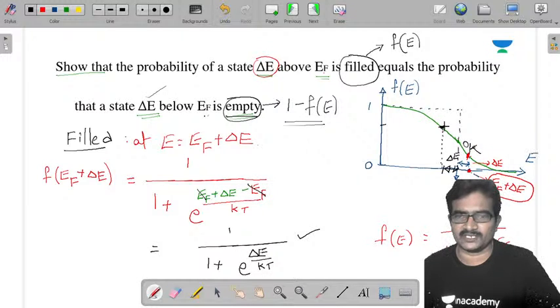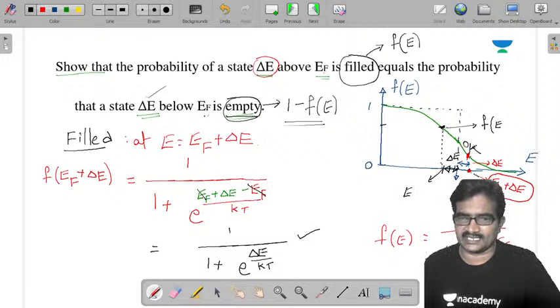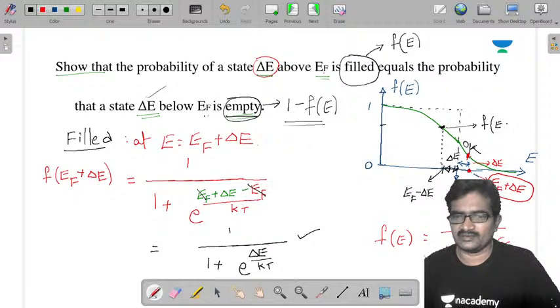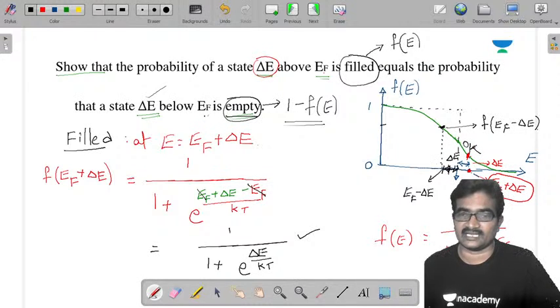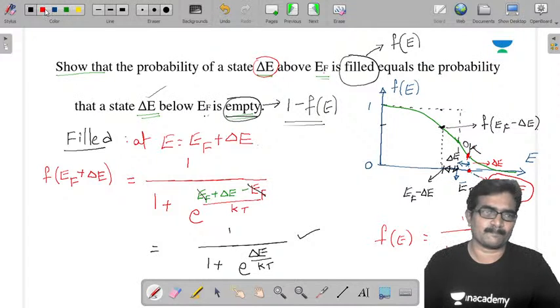So this is going to be F of E. This is EF, and this is less than by delta E. So EF minus delta E. This is the probability of occupancy at energy level EF minus delta E, less than EF, and the probability of vacancy is this much.